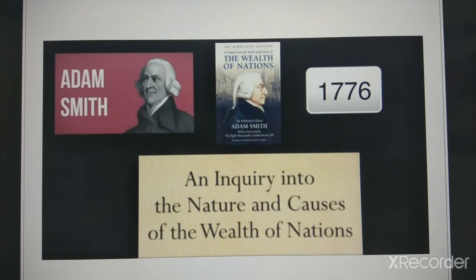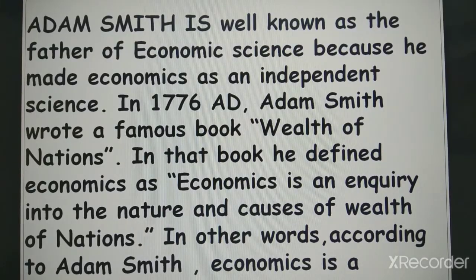Alright, we'll start with the wealth definition given by Adam Smith. Adam Smith wrote a book in 1776, The Wealth of Nations. Adam Smith is well known as the father of economic science because he made economics an independent science.